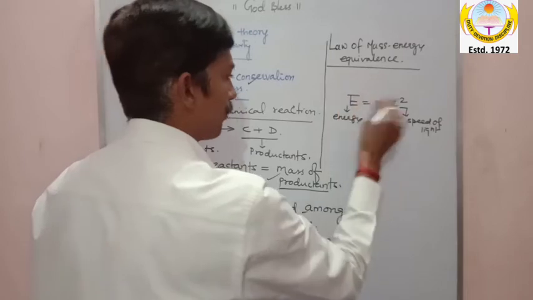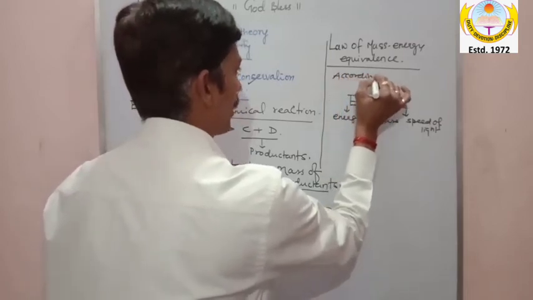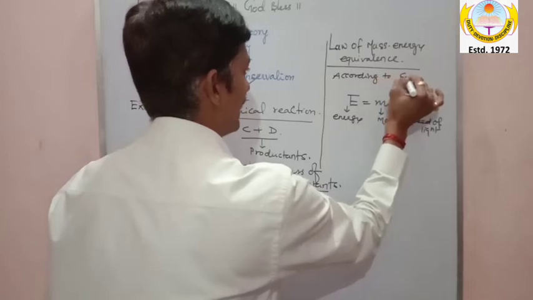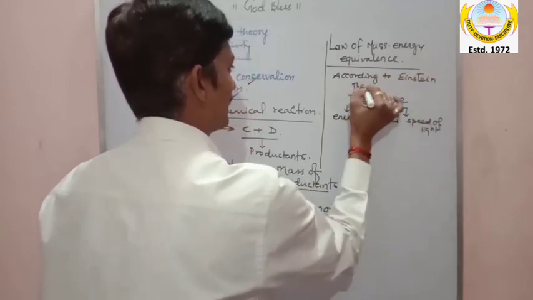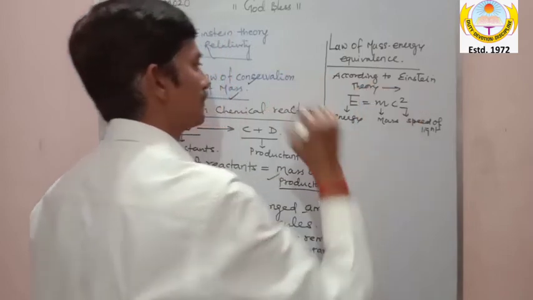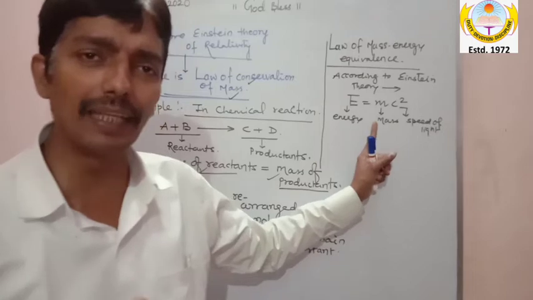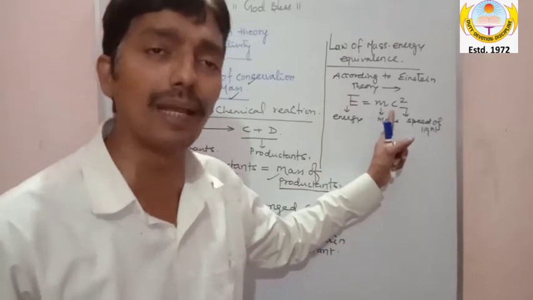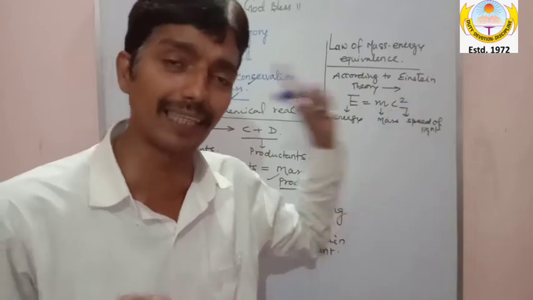And this formula was given according to Einstein's theory. So according to Einstein's theory, my dear, we have to say E is equal to mc square. This formula is given by Einstein's theory.